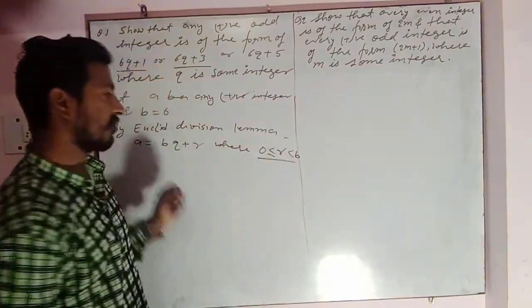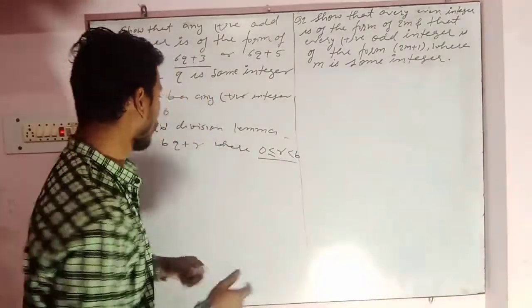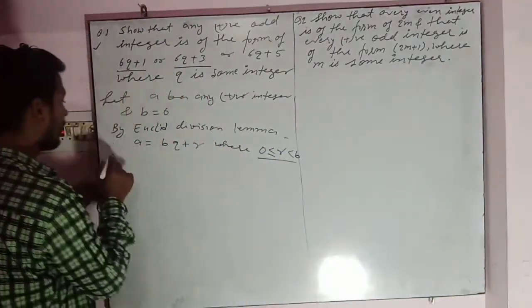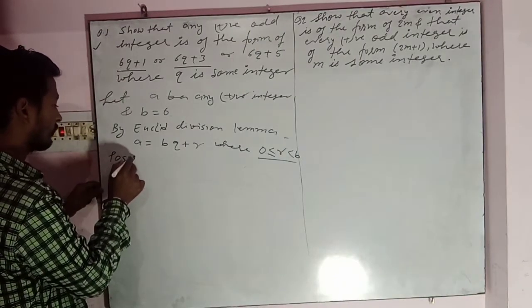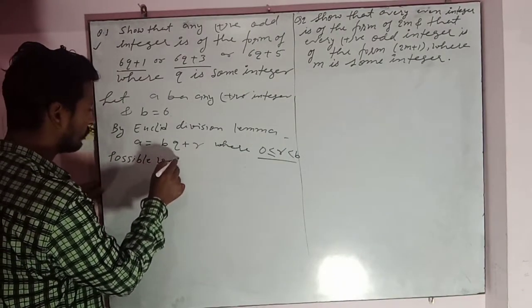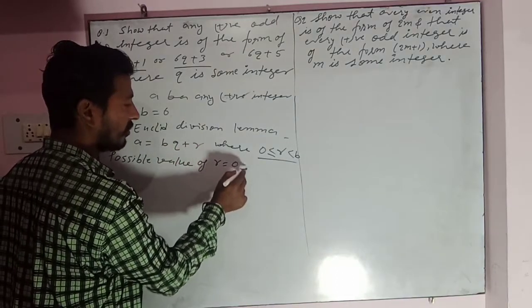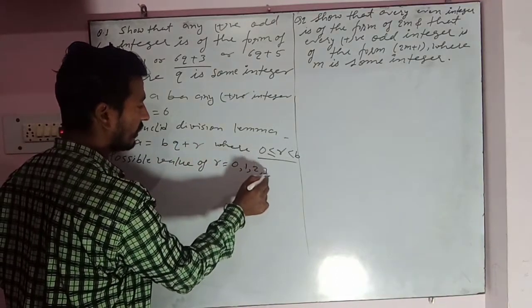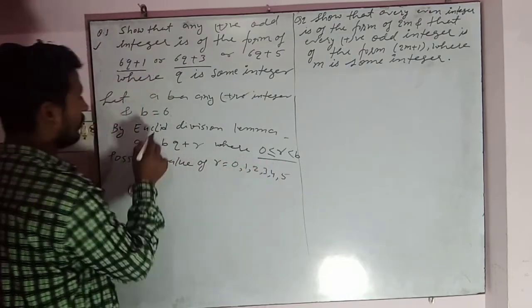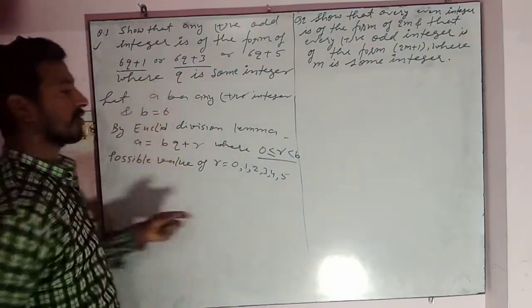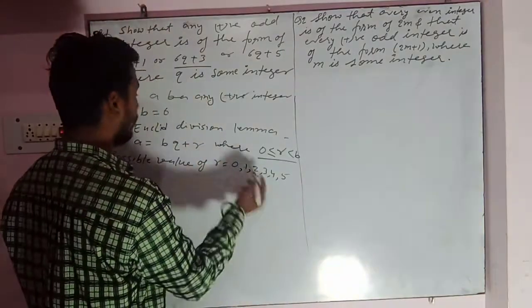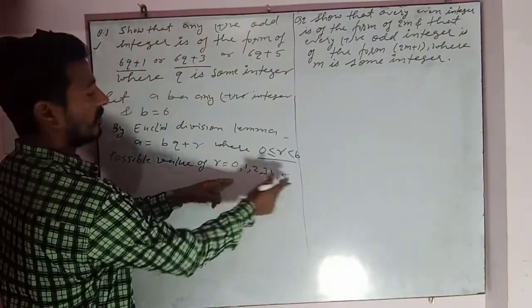The value of r lies between 0 and the divisor. So the possible values of r are 0, 1, 2, 3, 4 and 5, because b is equal to 6. The divisor is 6, so the value of r will lie between 0 and 6.